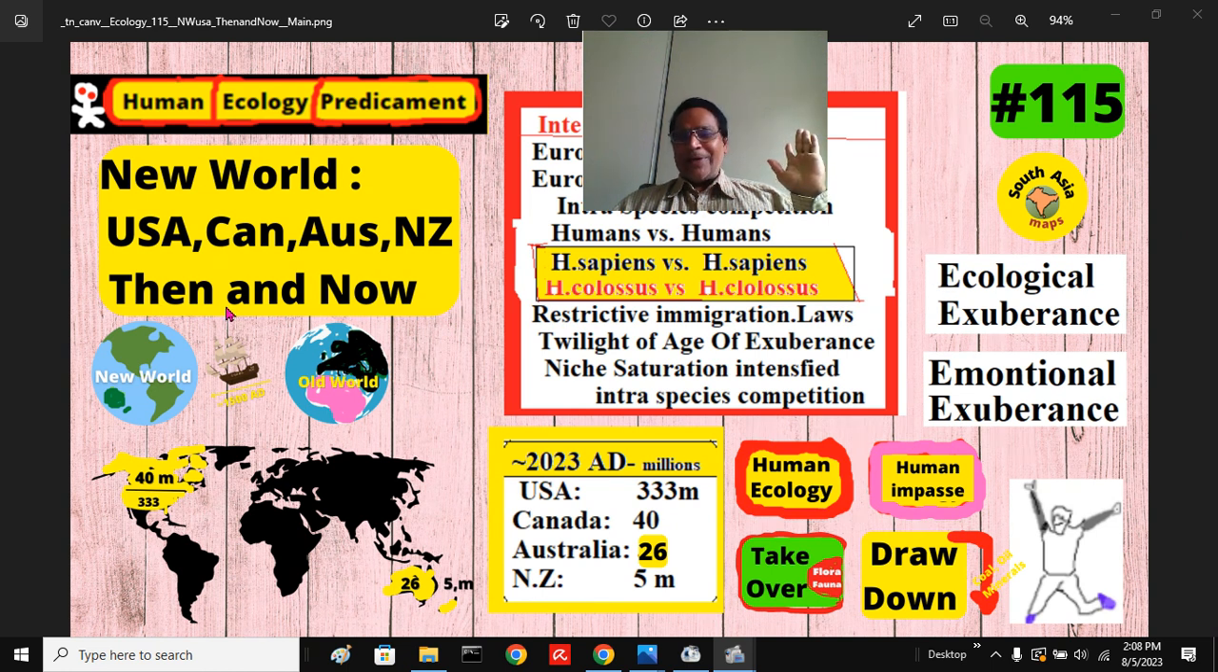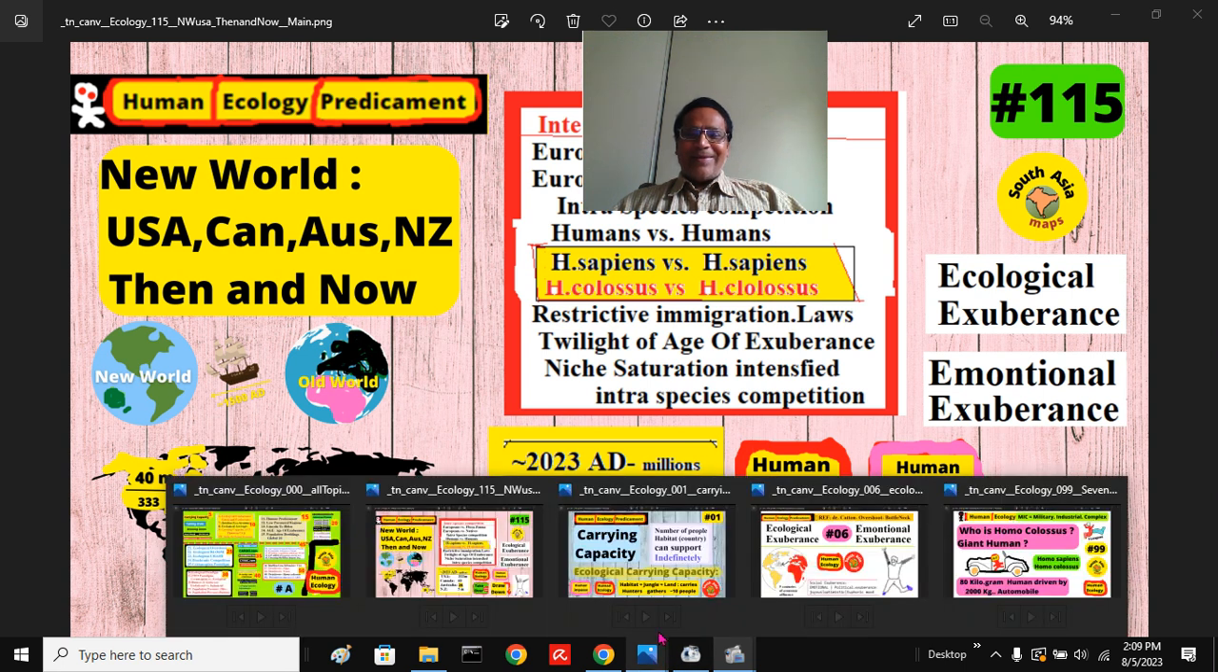Emotional exuberance, political exuberance, social exuberance existed then, now no more exists. There is no more to take over now. There is no more to draw down. These countries drew down all their coal, iron, oil, phosphate, all the resources. At that time, there was plenty of land to take over: virgin forest, virgin lands, prairies, pampas, and so on. Now, there is no more to take over, no more to draw down.